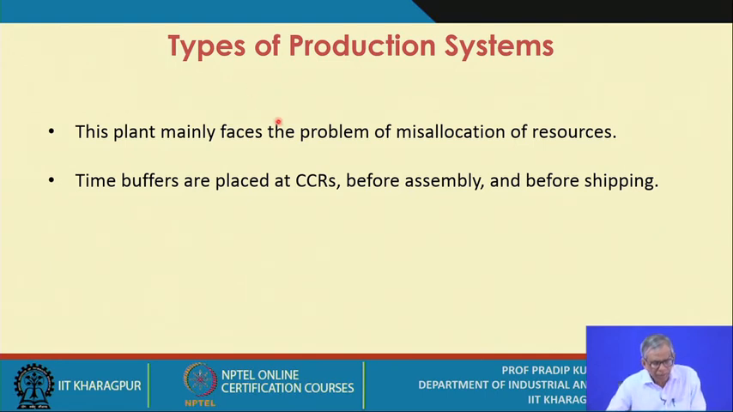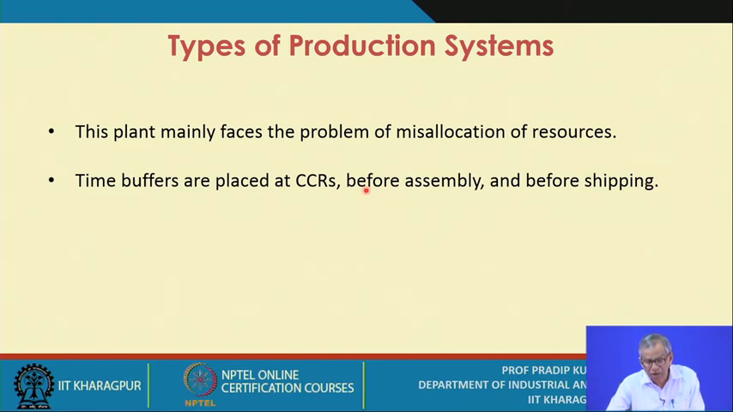This plant mainly faces the problem of misallocation of resources. This is to be properly understood: misallocation of resources, not misallocation of materials primarily. So that is a typical problem of the A plant, the misallocation of resources, and you know what is the definition of a resource. Time buffers are placed at CCRs like you do in the previous case, before assembly and before shipping.